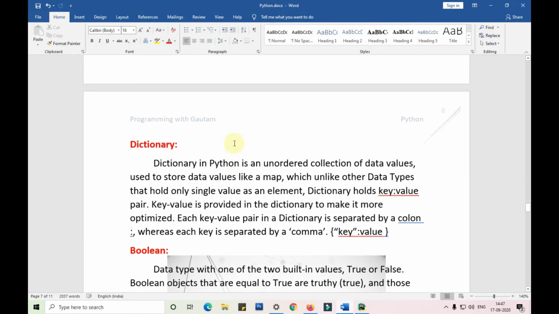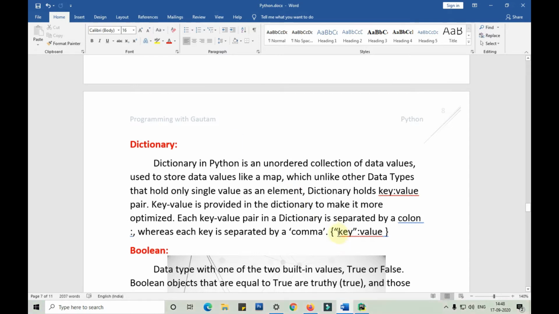A dictionary in Python is an unordered collection of data values used to store data values like a map, which, unlike other data types that hold only a single value as an element, holds a key and value pair. It is also called a key value pair. Key value is provided in the dictionary to make it more optimized. Each key value pair in a dictionary is separated by a colon, whereas each pair is separated by a comma.